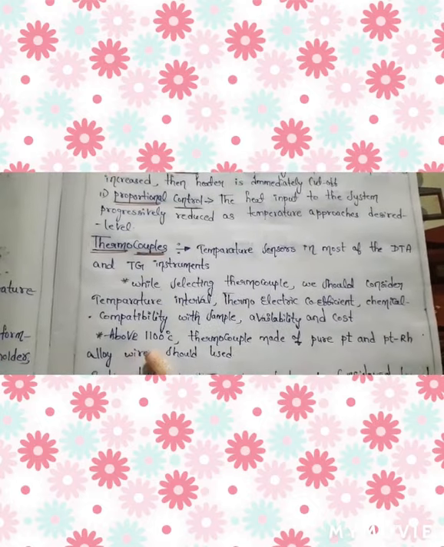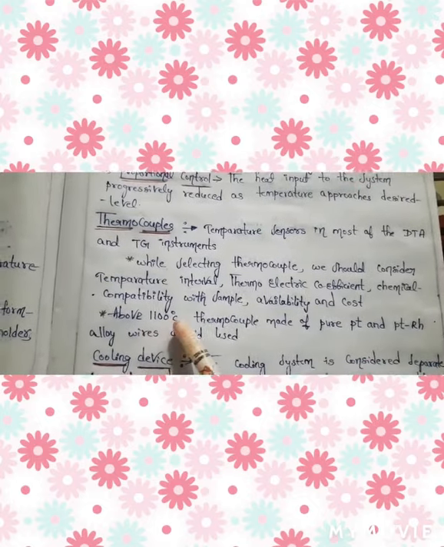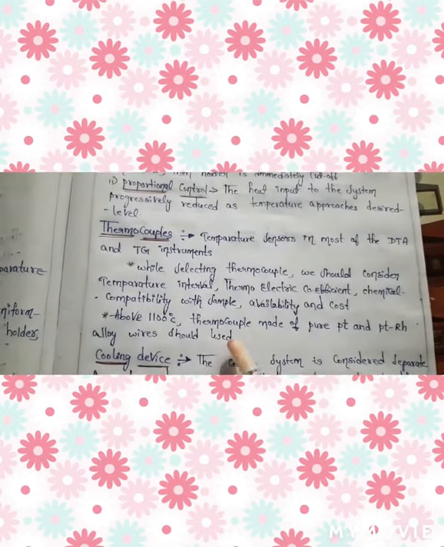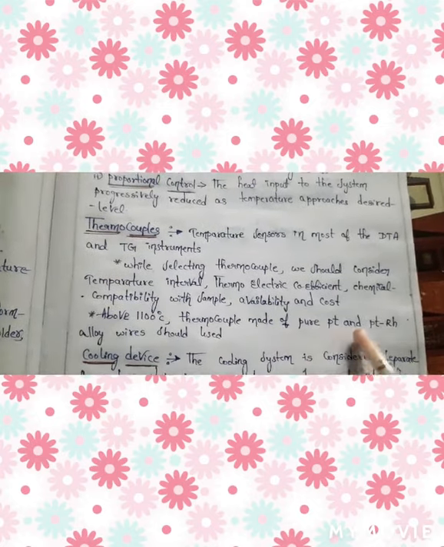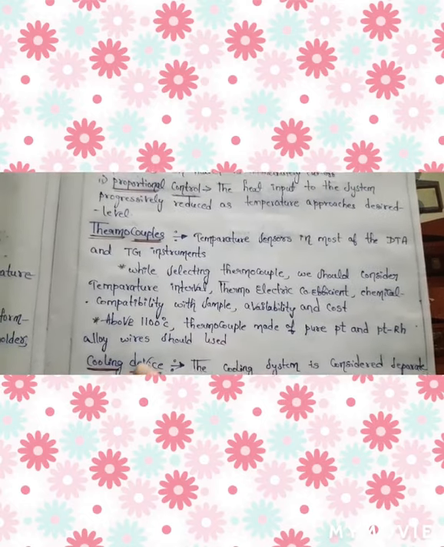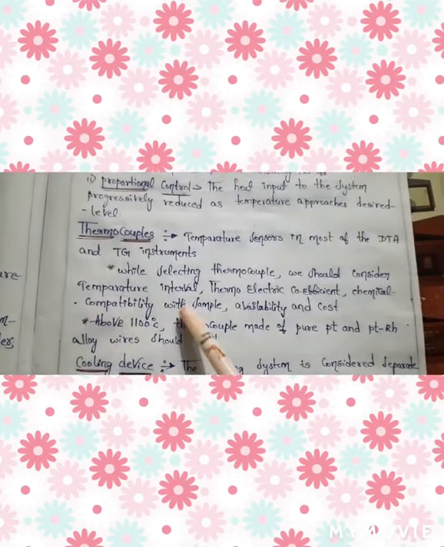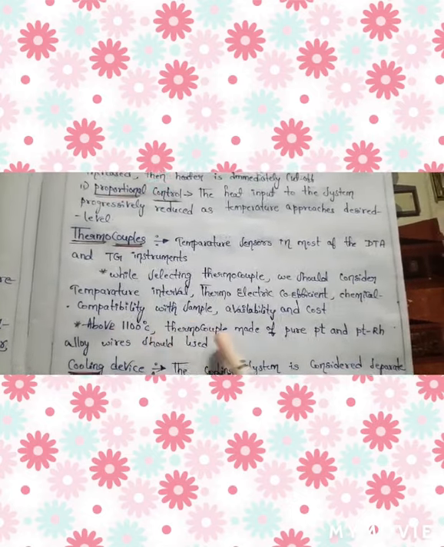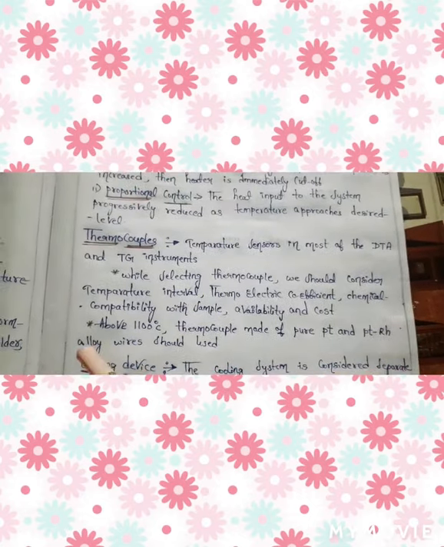If we are using a temperature above 1100 degrees centigrade, then a thermocouple made of pure platinum and platinum rhodium alloy should be used, because it is a very high temperature. This is a mandatory condition.